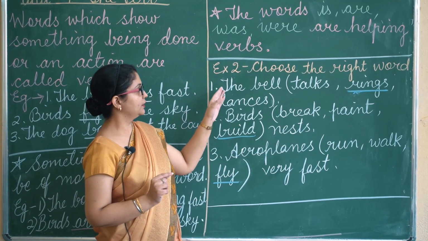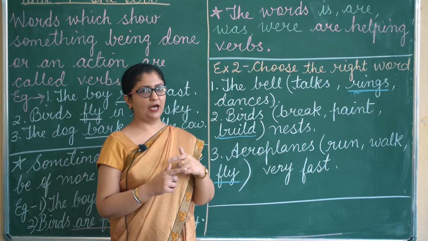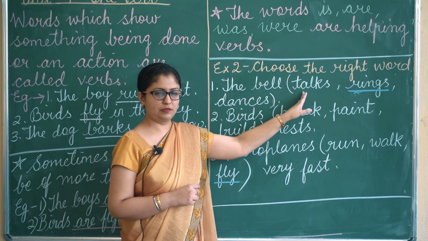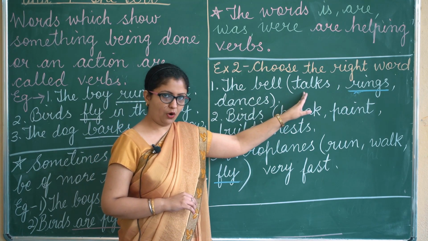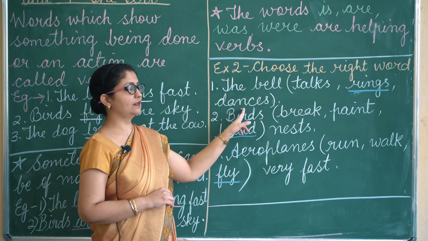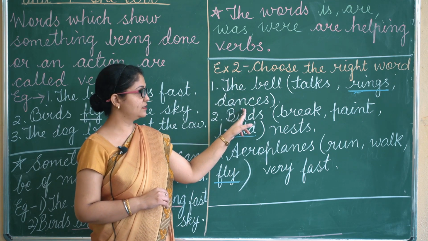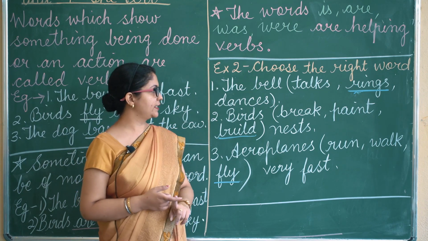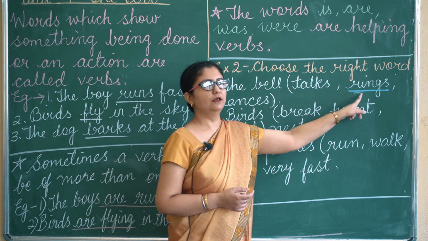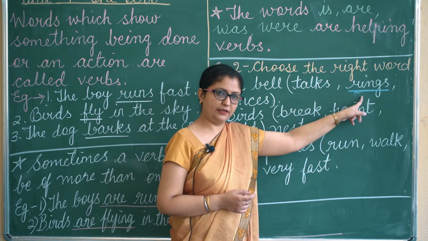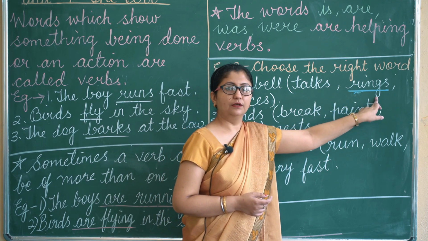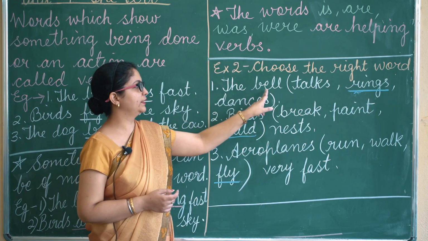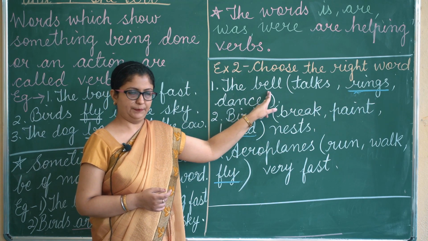If you say the bell talks, it will be wrong. If you say the bell dances, again this is wrong. So what is the right word for the sentence? The bell rings. So you have to underline the word rings. This is the correct verb which will go with the bell.